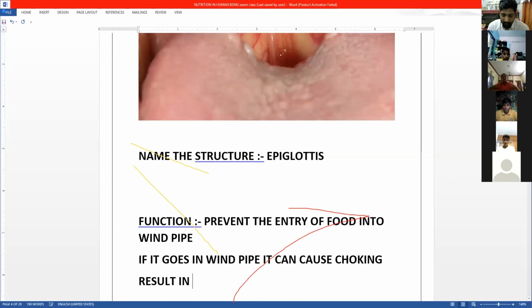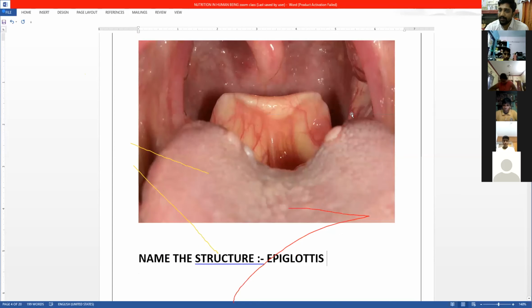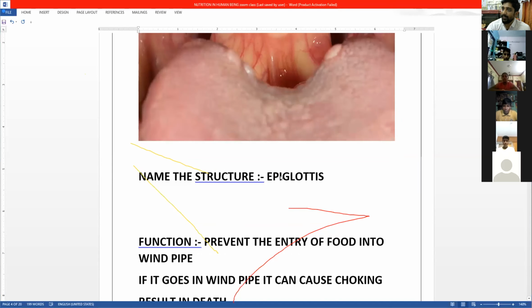So that's why during eating you should not talk. If you talk, this flap will move and the food will go the wrong way. The front part is the windpipe, the back part is the food pipe. If you talk, this will open and the food will go into the windpipe and get stuck. Then air will not go inside the windpipe, and without air you will die.